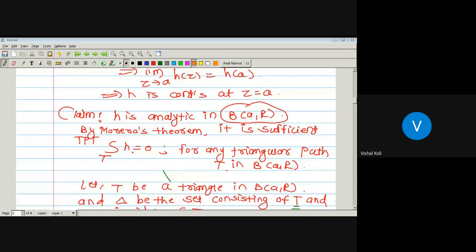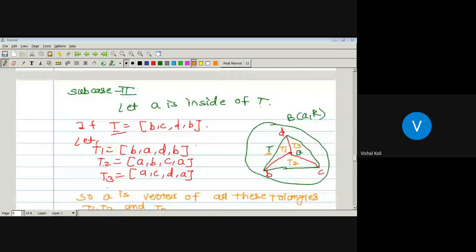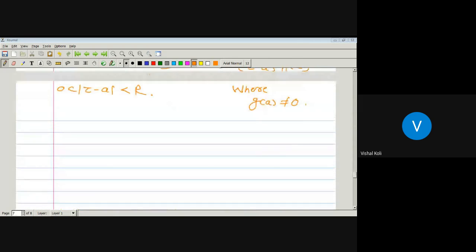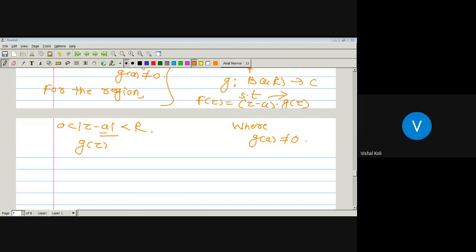Okay. So for this region, that is whenever 0 is less than modulus of Z minus A, which is less than R, it is a punctured disk. That is a deleted neighborhood of point A. G of Z must be equal to F of Z, which is from the definition of H of Z. Okay, so therefore there is an analytic function.